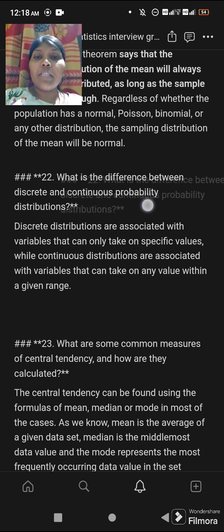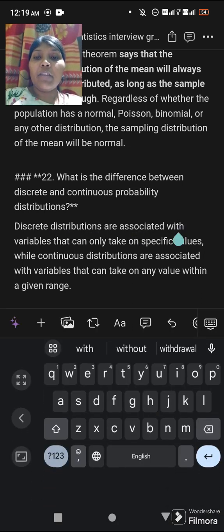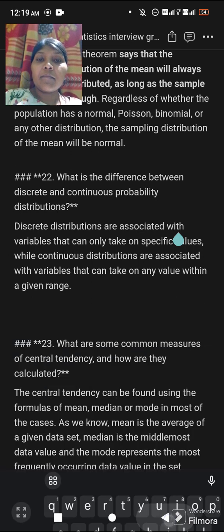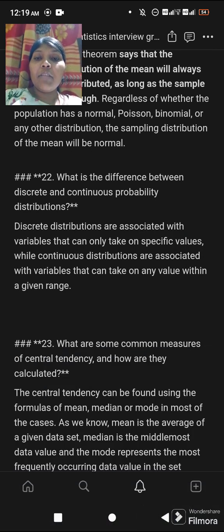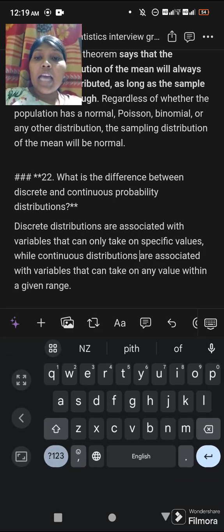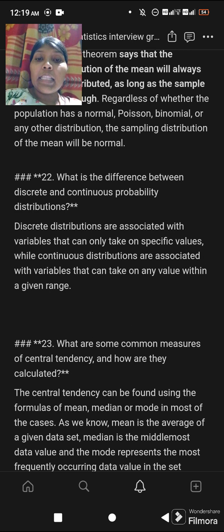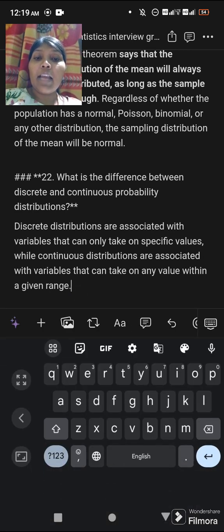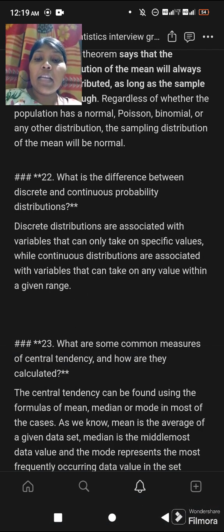What is the difference between discrete and continuous probability distributions? Discrete distributions are associated with variables that can only take on specific values, while continuous distributions are associated with variables that can take on any value within a given range.